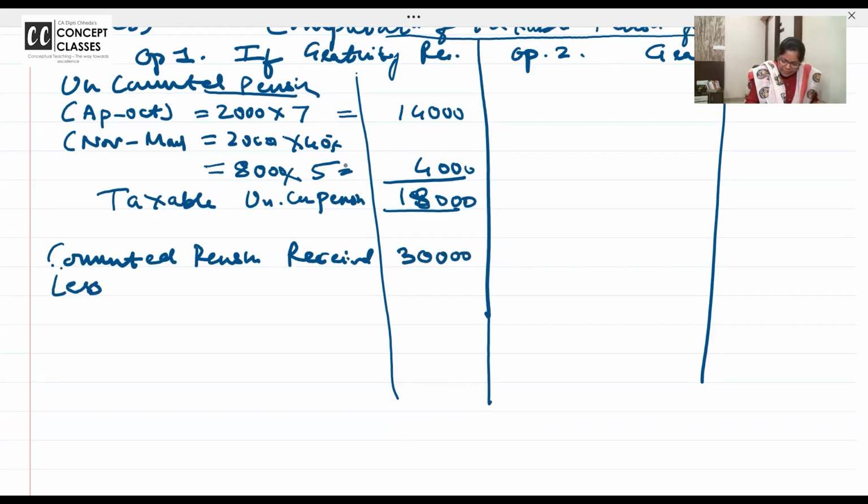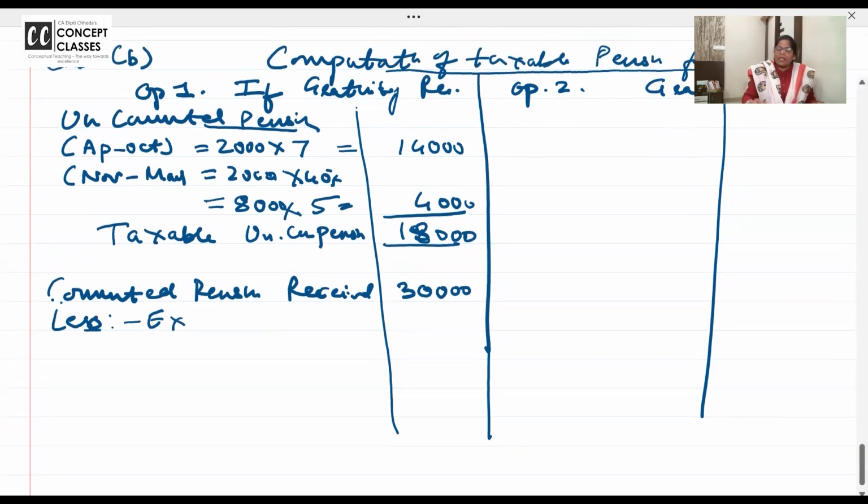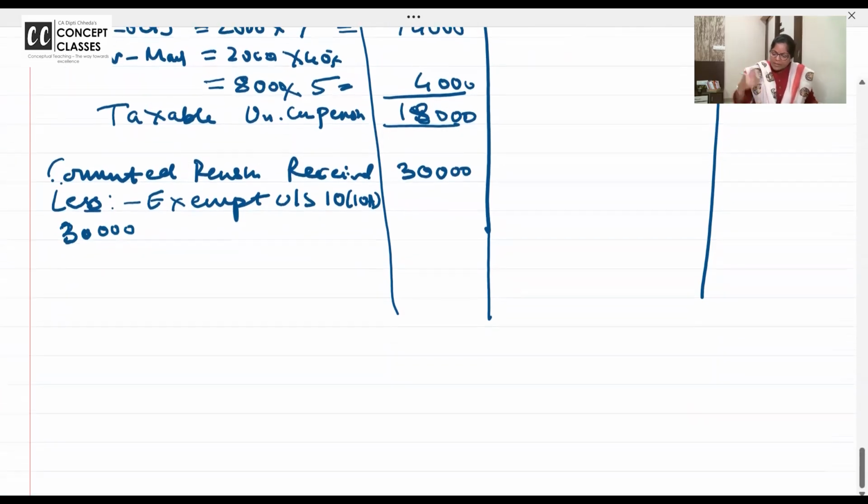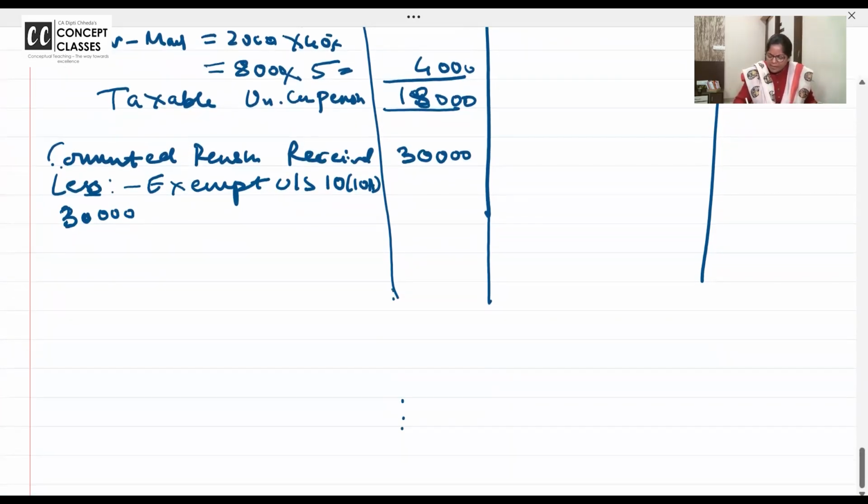Less exempt. For government employees, if this person is working in the revenue service and all, it is fully exempt. But a part of it is exempt under section 10(10A). How? 30,000. Look at the screen. This is a little typical. I'll give you time to copy. Perhaps you can listen to the rhythm of my explanation.